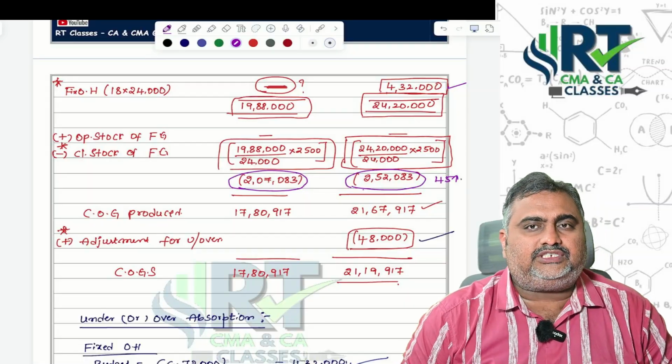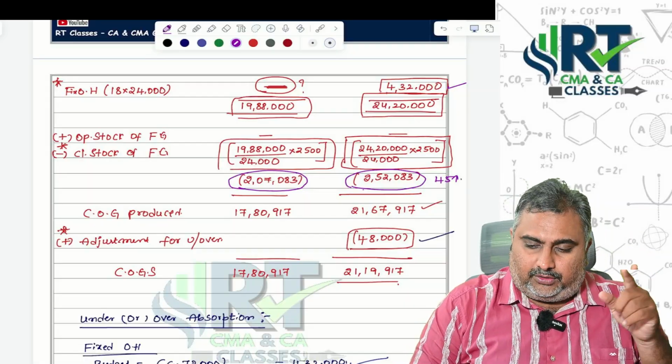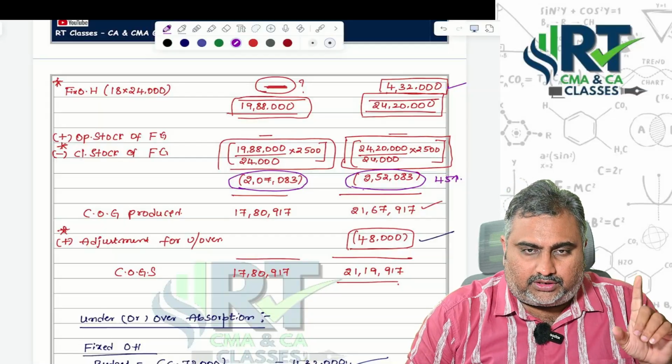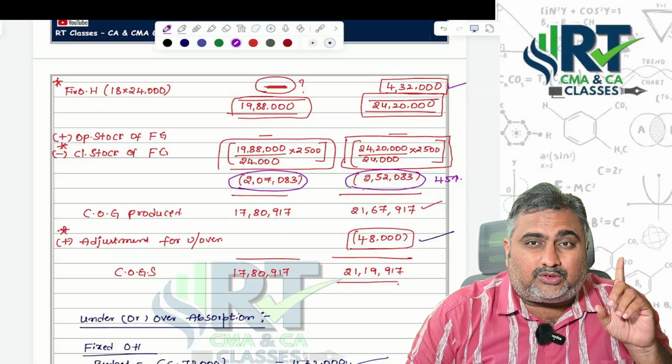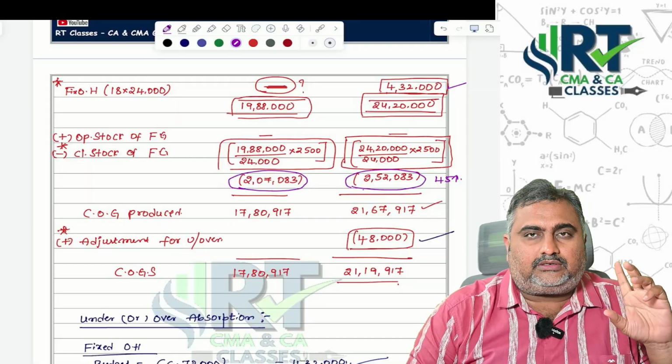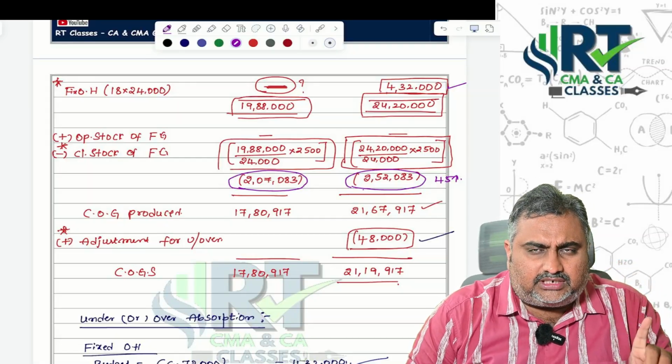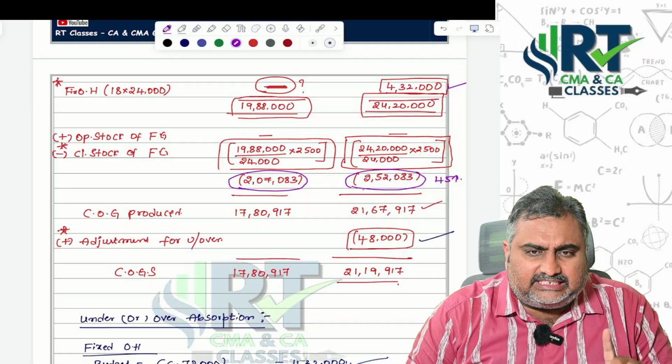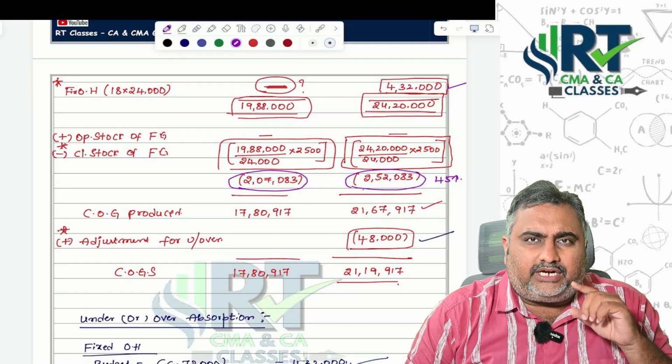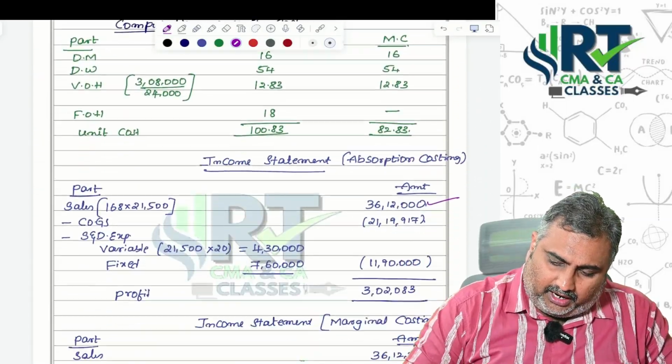45,000 rupees of closing stock was overvalued under absorption costing. One more time, sir, closing stock was overvalued in absorption costing. That means under marginal costing, profit was decreased by 45,000. To get the right profit, that should be added back.